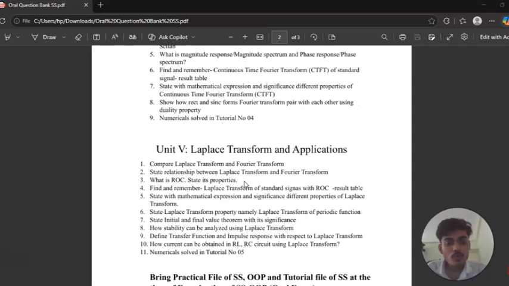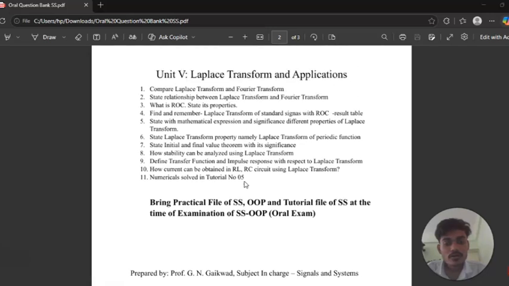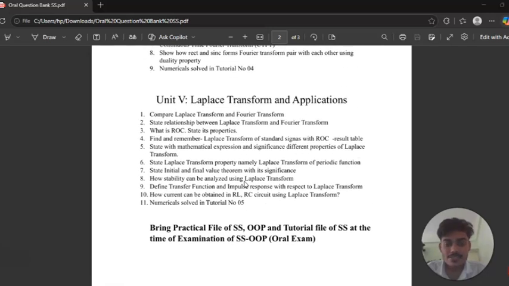After that, we will move on to unit 5, that is the Laplace transform and applications. So the first question, that is very important: what is the difference between the Laplace transform and the Fourier transform? So we have to compare the Laplace transform and Fourier transform. That is a very important question from this unit.